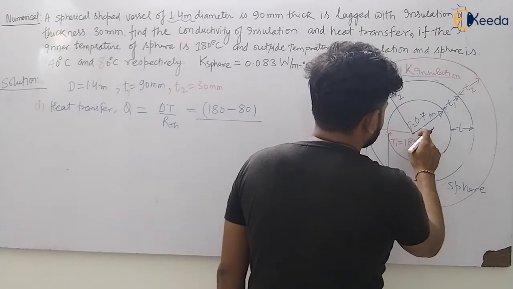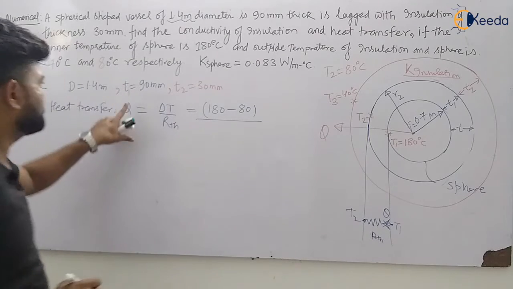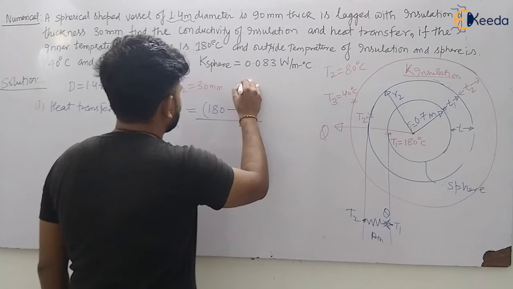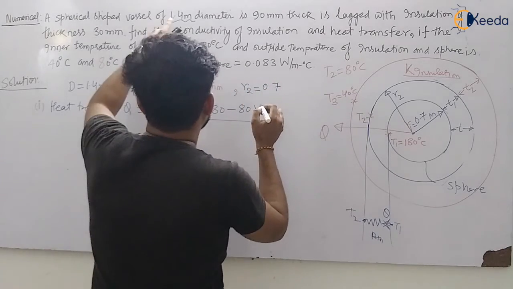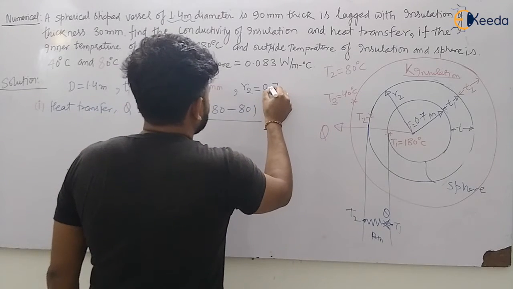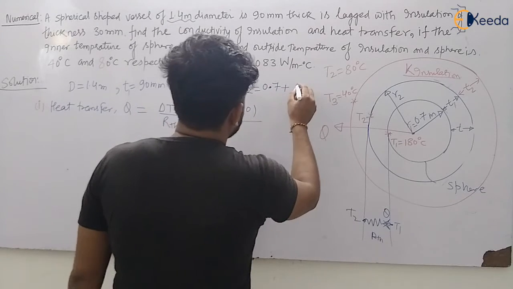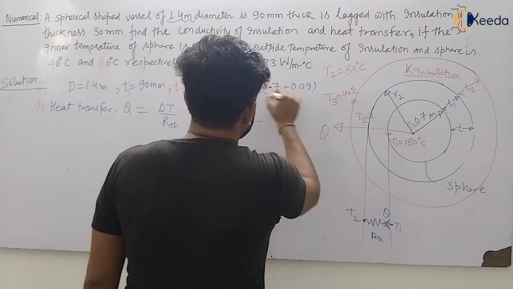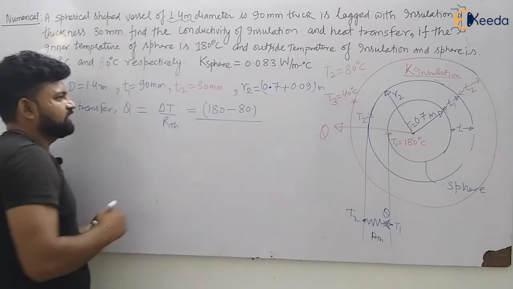R2 will be 0.7 meter plus T1. So you can easily calculate R2. T1 is 90 millimeter, my dear students. R2 will be equal to 0.7 meter, because the diameter is 1.4 meter, plus 90 millimeter, that is 0.09 meter. So the total R2 will be 0.79 meter.